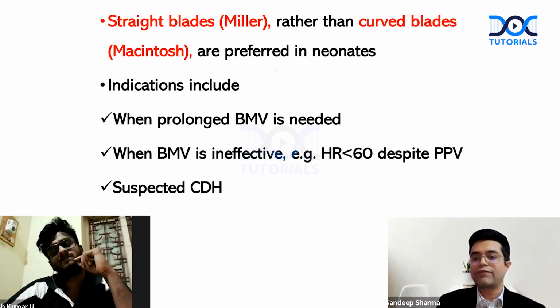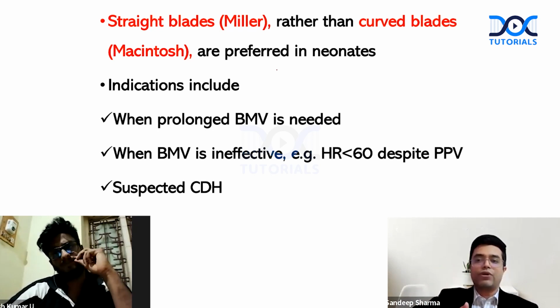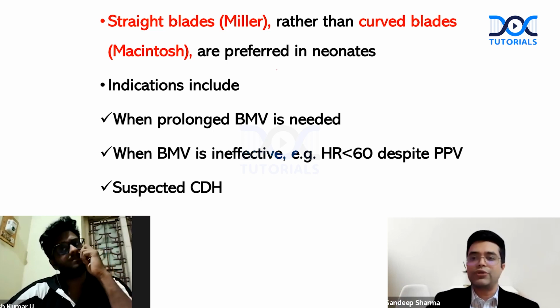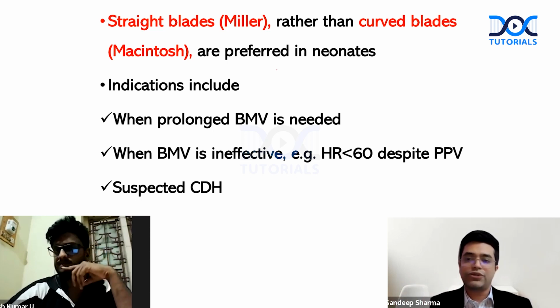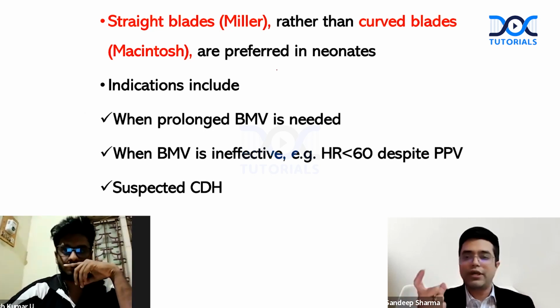In newborns, what we find is, when you try to intubate, whenever we have to intubate, we put the child in a neutral position. Neutral means the neck should not be flexed, it should not be extended. The so-called sniffing position is maintained. That is the ideal for intubating the child.